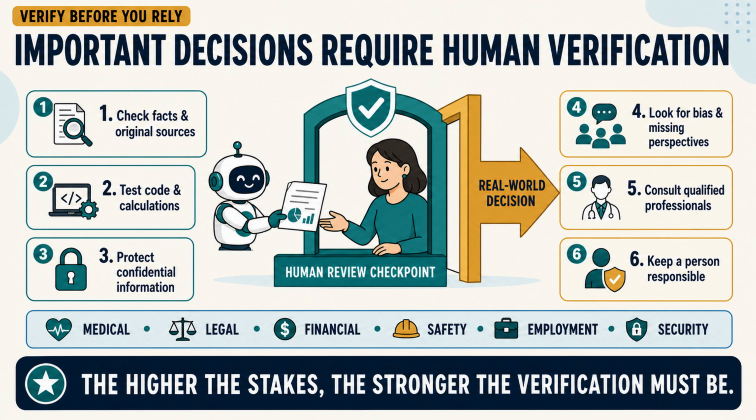Look for missing perspectives and ask who might be affected by the result. Medical, legal, financial, safety, employment, and security decisions require additional care and, when appropriate, a qualified professional. AI can assist a professional, but it should not erase professional accountability. The higher the stakes, the stronger the human verification must be. These ideas can be summarized as a small set of practical habits.